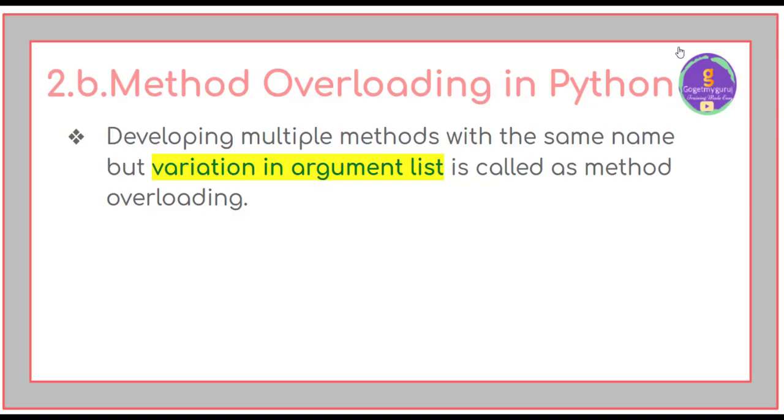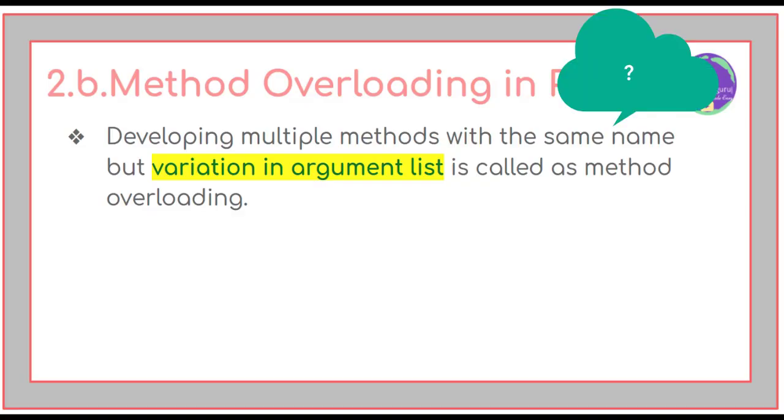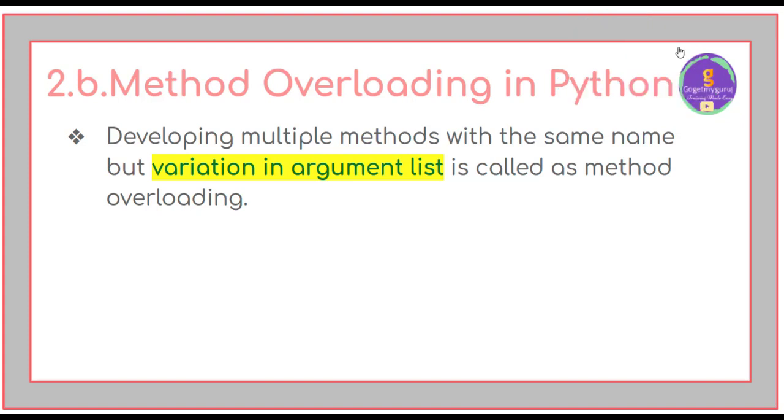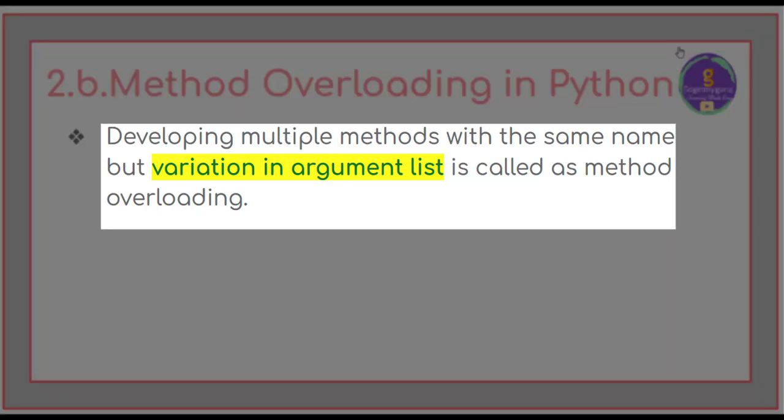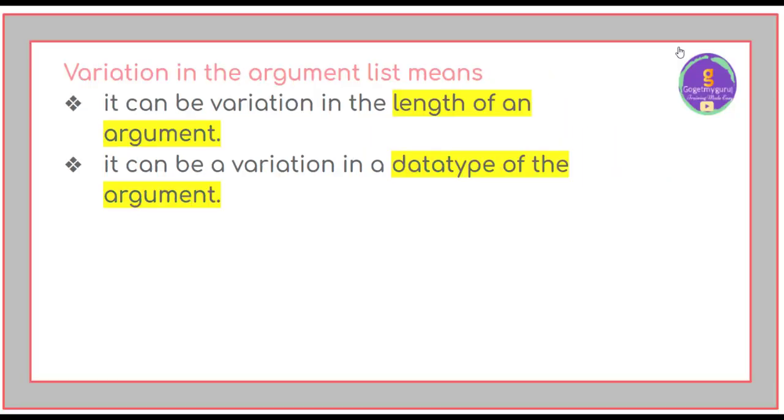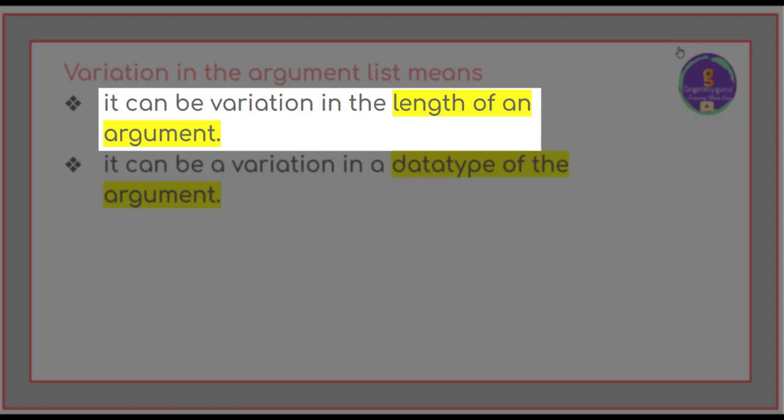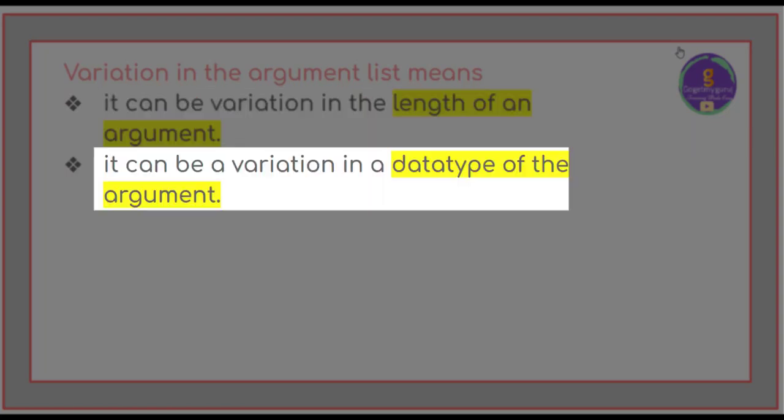Then next is method overloading. So what is method overloading? Developing multiple methods with the same name but variation in argument list is called method overloading. Variation in the argument list means it can be a variation in the length of the arguments or a variation in the data type of the arguments.